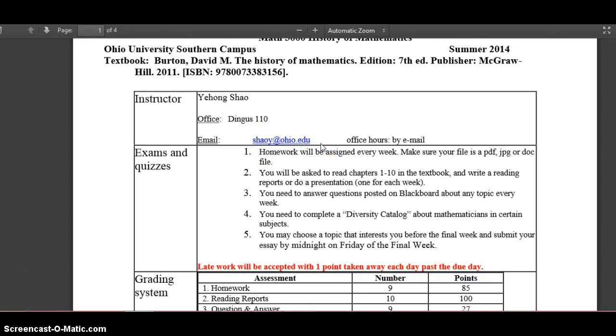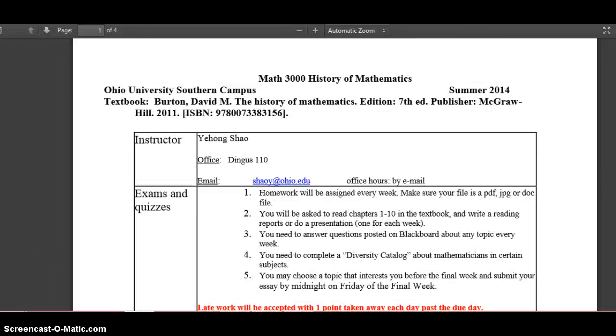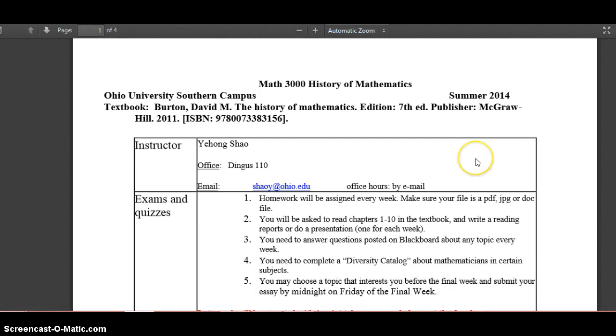So if you have any questions, you can send an email to shaoy@ohio.edu. I usually will email you back the same day or the next day. And if you're from Southern Campus, you can come to my office if you have any questions. Otherwise, you can always send me an email.